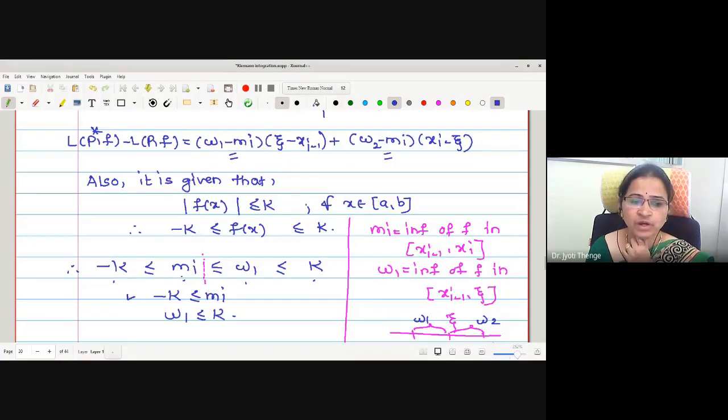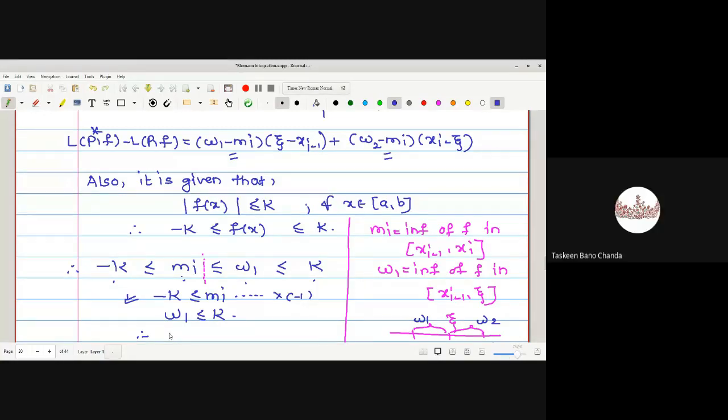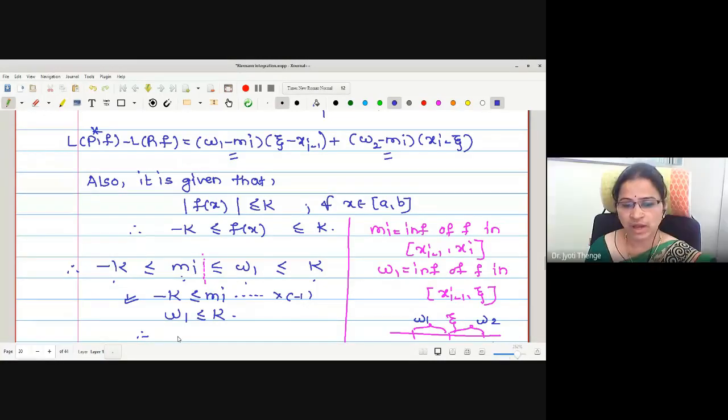Therefore, we will multiply this by minus 1. What is the effect on the inequality if I multiply by minus 1? The inequality changes. So minus Mi is less than or equal to k.